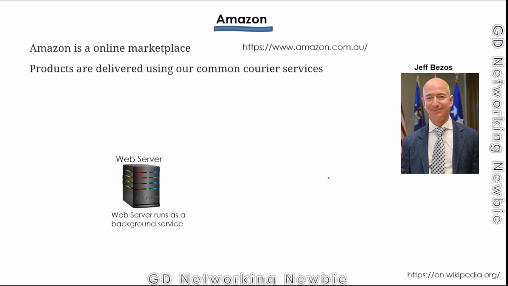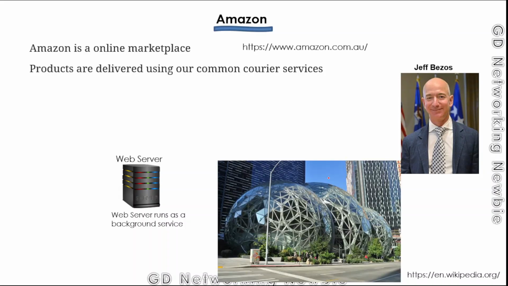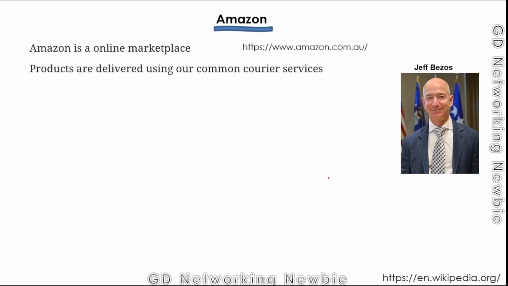So this is the computer I purchased from Amazon, and I received this hardware machine which I'll configure as a web server. Anyway, this is the picture of the founder of Amazon, and this is one of their websites and their offices in the USA. In addition to that, Amazon focuses on more areas. One of the areas is e-commerce, as I mentioned here, so we can purchase different things.